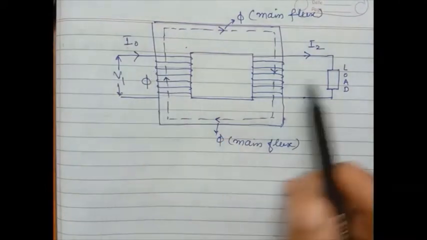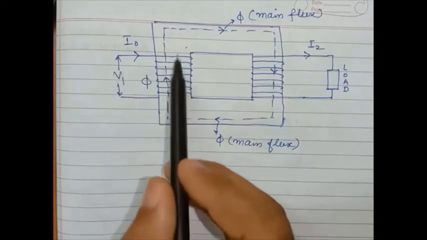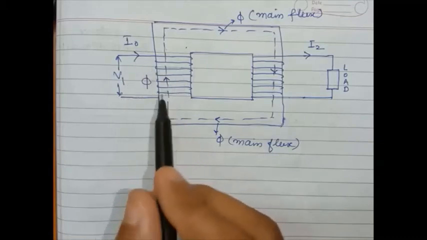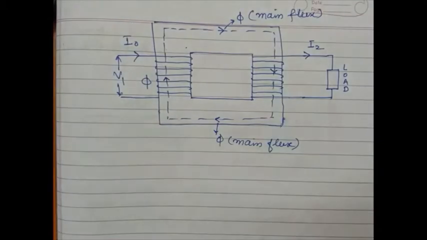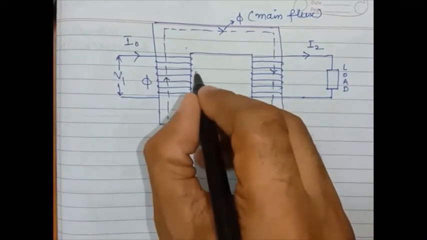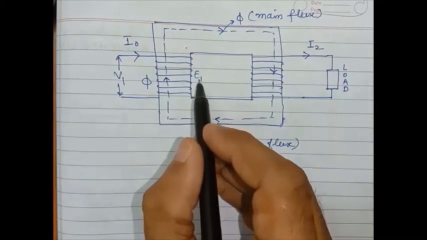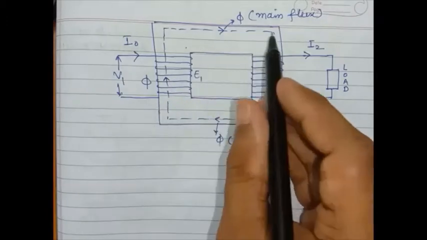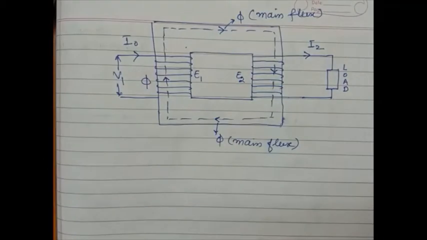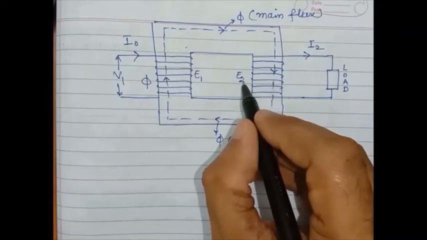Now when the secondary is connected to the load and the primary winding is connected to V1, there is a flow of I0. This I0 will establish the main flux phi. When this main flux links with the primary winding, it induces an EMF E1 in the primary winding, known as the self-induced EMF, and this flux links with the secondary winding of the transformer, producing another induced EMF, the secondary induced EMF.